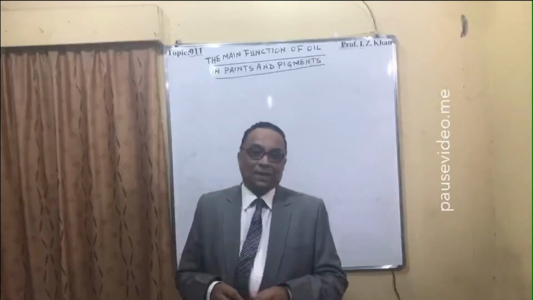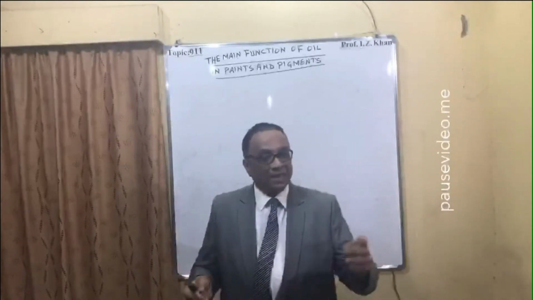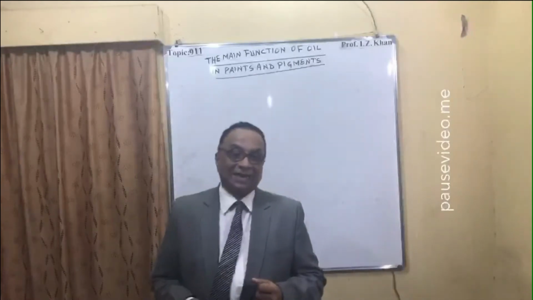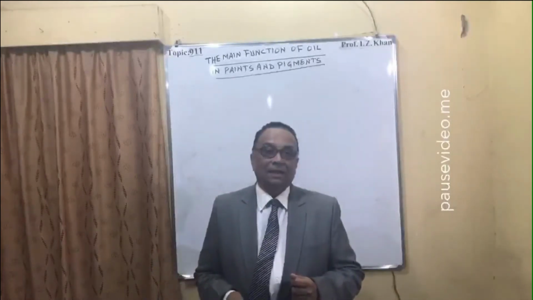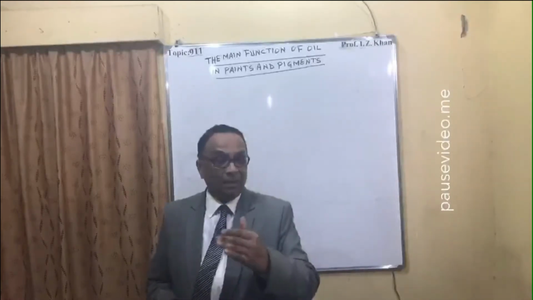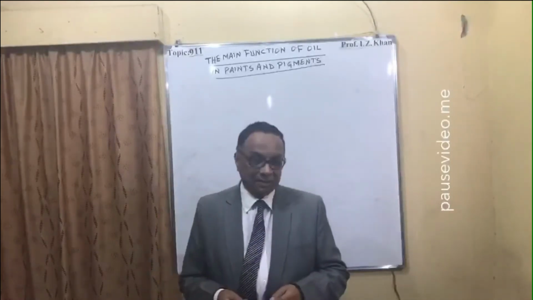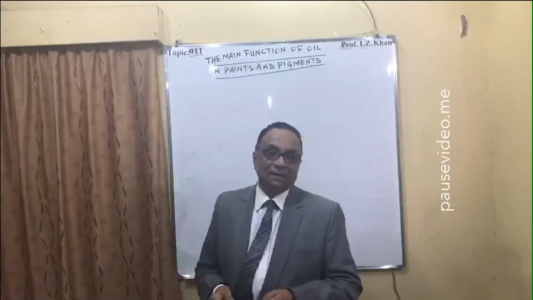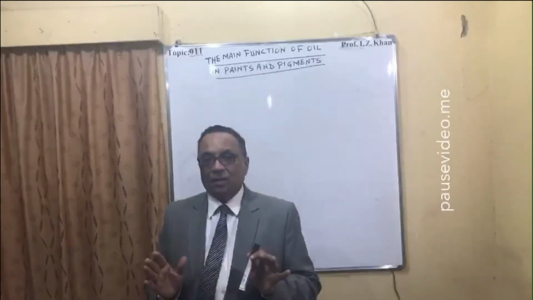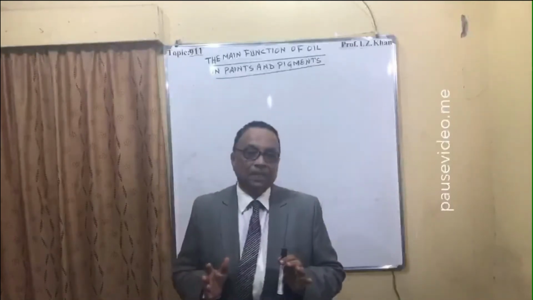Like your linoleic acid, then your linseed oil, tung oil, they are drying oil because they have unsaturation and they are conjugated. And what is happening? How is it drying?